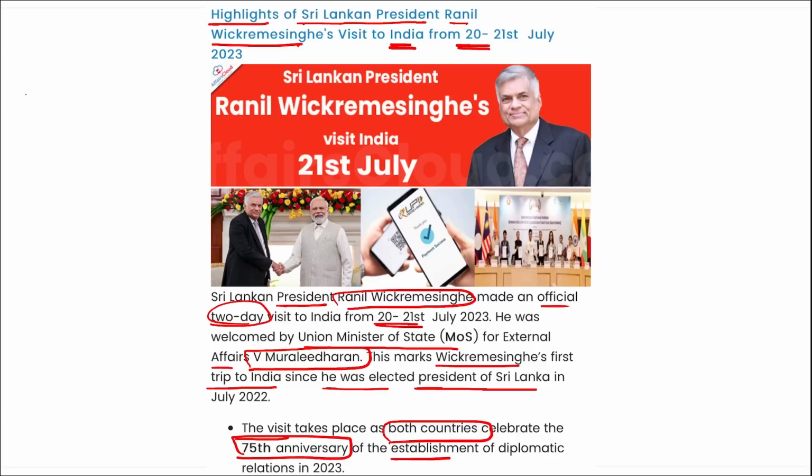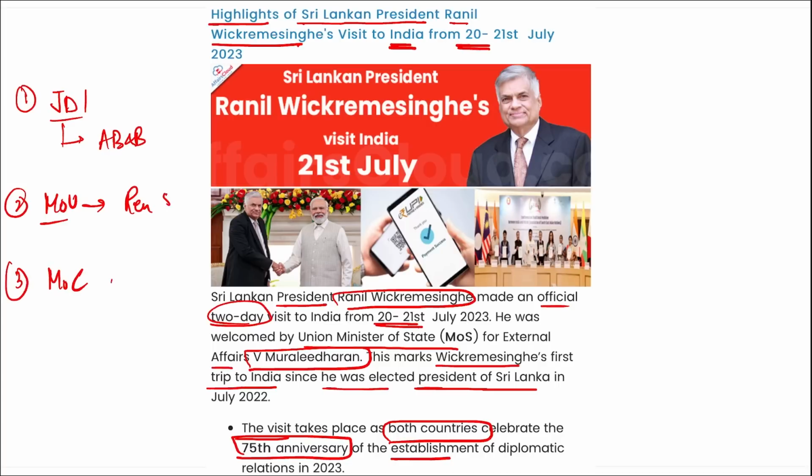Some MOUs were exchanged between them. First was a joint declaration of intent in the field of animal husbandry and dairying. Then an MOU on cooperation in the field of renewable energy sector was signed. Then a memorandum of cooperation for economic development projects in Trincomalee district of Sri Lanka.